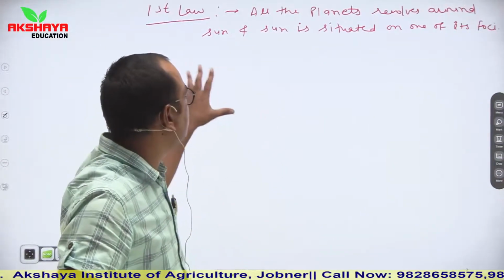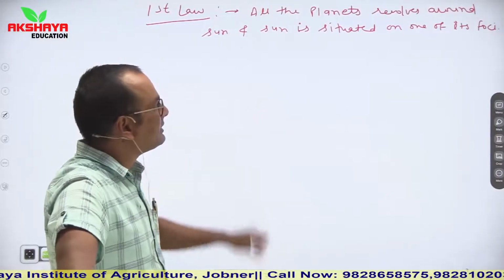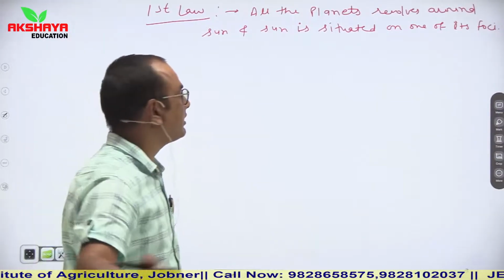Clear? So first law is all the planets revolve around sun and sun is situated at one of the focus.